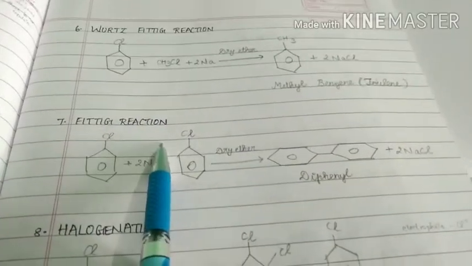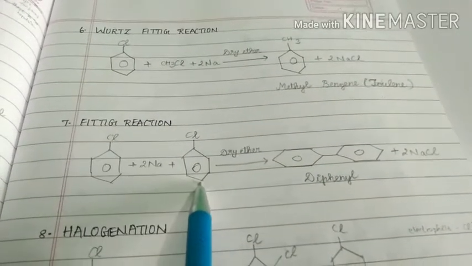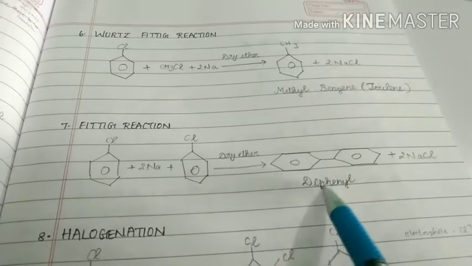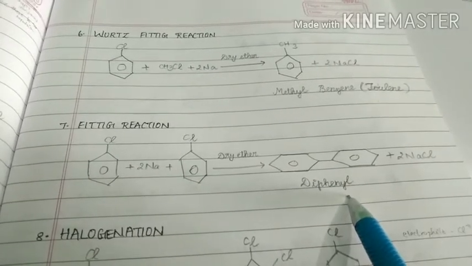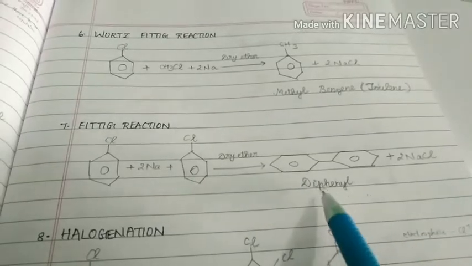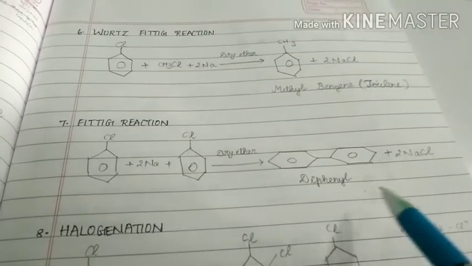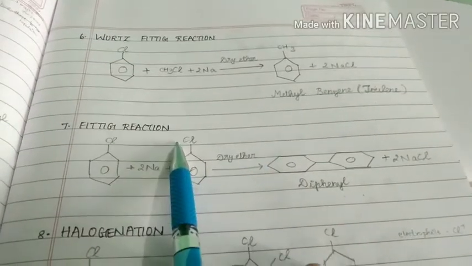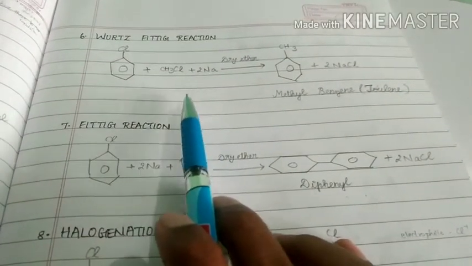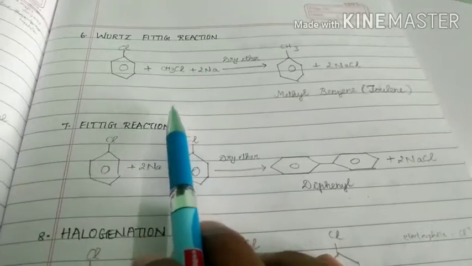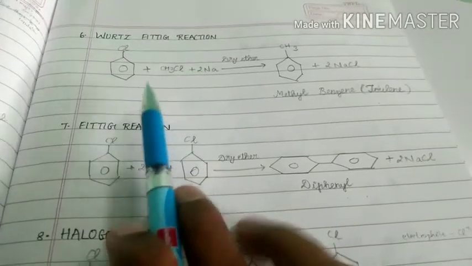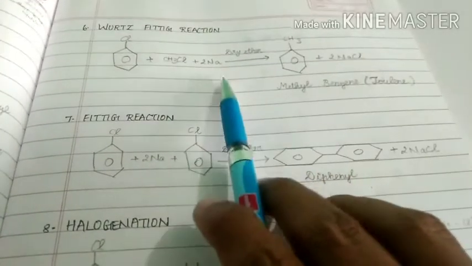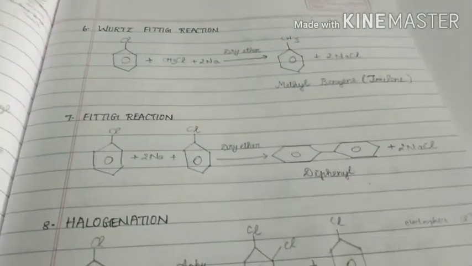In case of the Fittig reaction, we have to take two aryl halides along with two sodium metals in the presence of dry ether. Then we get diphenyl or biphenyl. We can say either. These two are named reactions. In case of the Wurtz reaction, we have to take two alkyl halides. In case of the Wurtz-Fittig reaction, we have to take alkyl halide and aryl halide. In case of the Fittig reaction, we have to take two aryl halides. In all the cases, metals and reagents are the same.